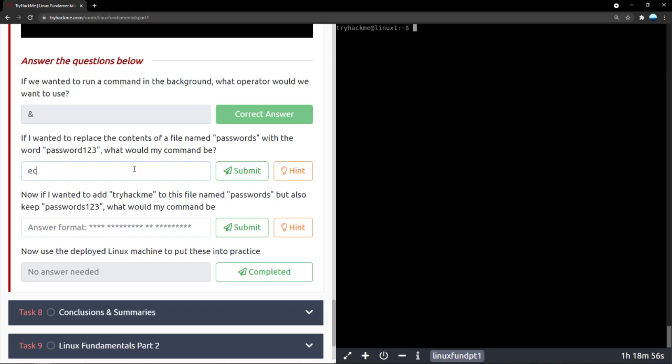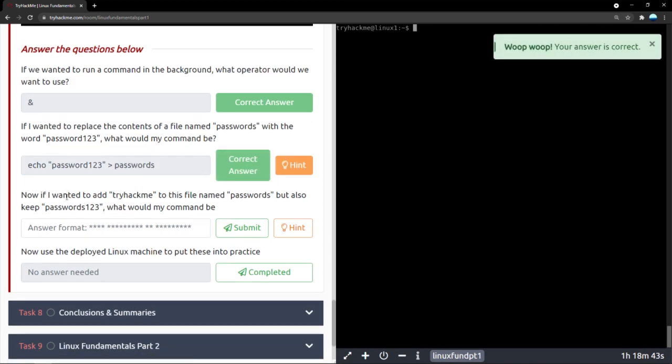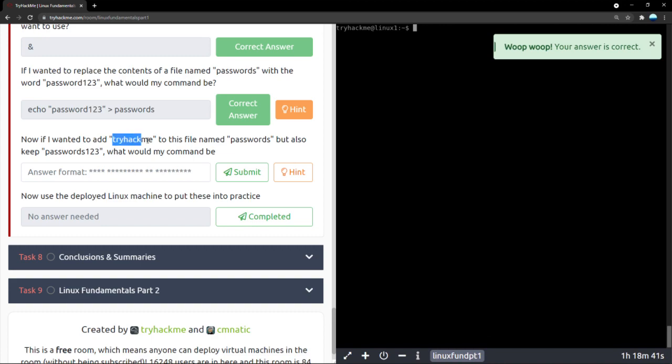So let's go ahead and do that. Echo password123. We want to send it to passwords. There you go. Next, if I wanted to add tryhackme to this file named passwords, but also keep password123.